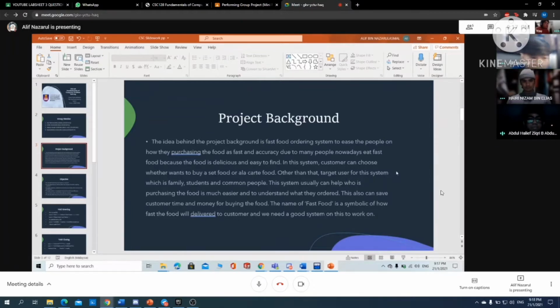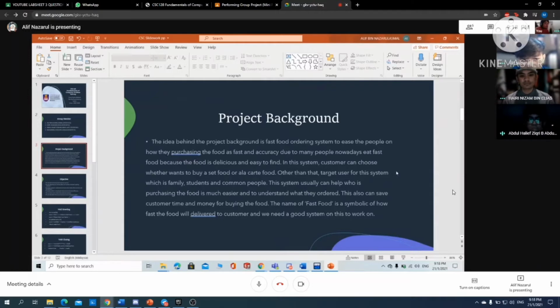The idea behind the project background is a fast food ordering system to ease how people purchase food, quickly and accurately, because many people nowadays eat fast food. It is also because the food is delicious and easy to find. In this system, customers can choose whether to buy a set of food or a la carte. The target users for the system are families, students, and common people.